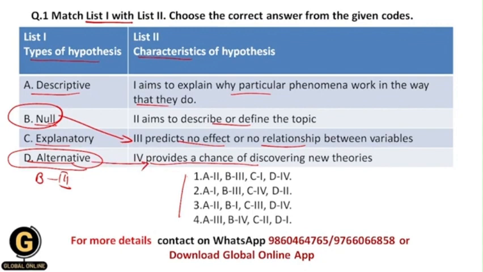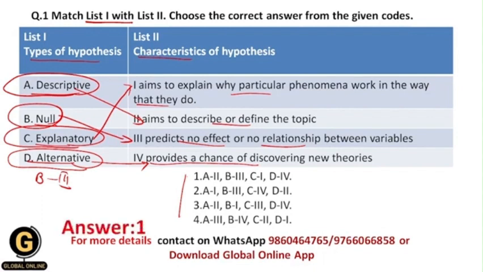Okay, then now let us see descriptive. As the name suggests, the descriptive hypothesis describes the topic, and that's why A will go for 2, aims to describe or define the topic, and the remaining option is explanatory, C. Obviously it will match with 1, that is, aims to explain why particular phenomena work in the way that they do. Okay, that's why your correct answer is 1, that is A is going for 2, B is going for 3, C is going for 1, and D is going for 4.